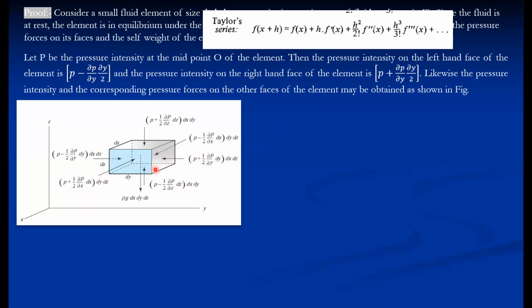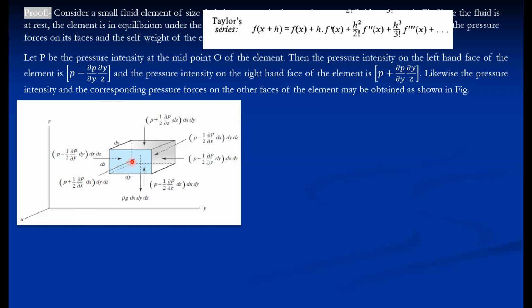Similarly, for the left-hand side, in the opposite direction the pressure is decreasing, so instead of the positive sign, the negative sign is used. This way, the pressure intensity on the left-hand face of the element is P minus dy by 2 times dabba P by dabba y, that is f of x minus f dash of x into h. Here h is dy, because we are in the y direction and taking the derivative in the y direction.